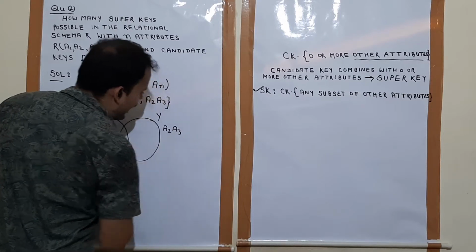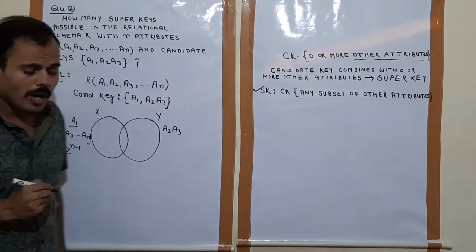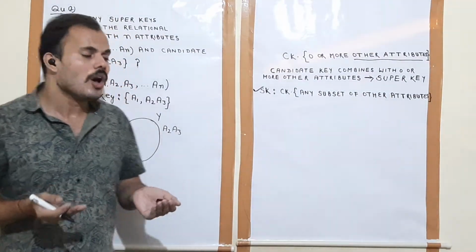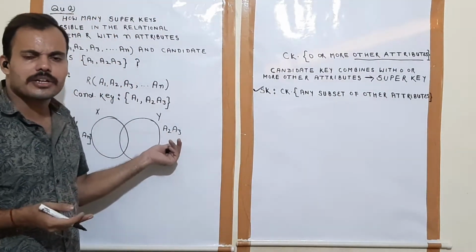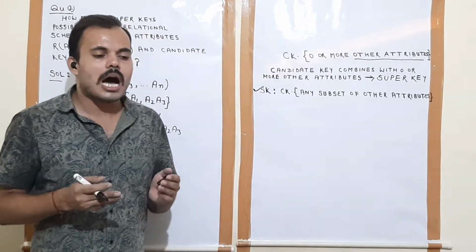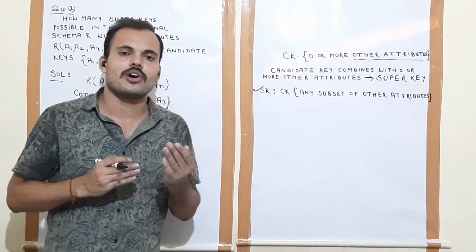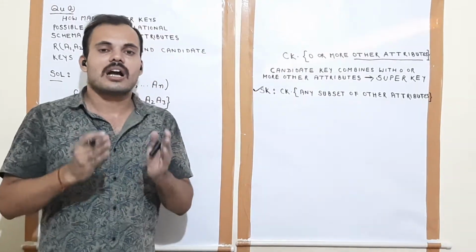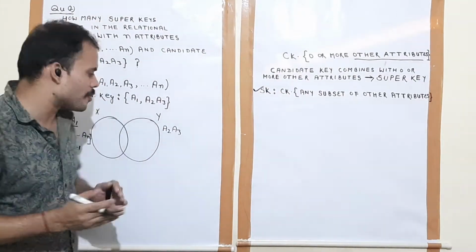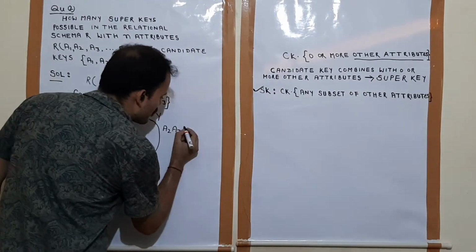How many super keys are possible over the candidate key a2, a3? We have to calculate how many subsets are possible over a set containing other attributes. What are these other attributes?